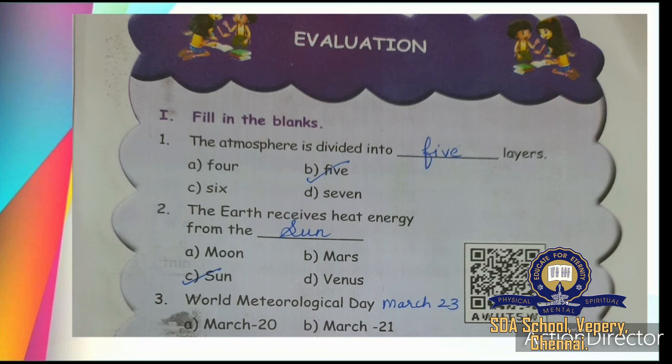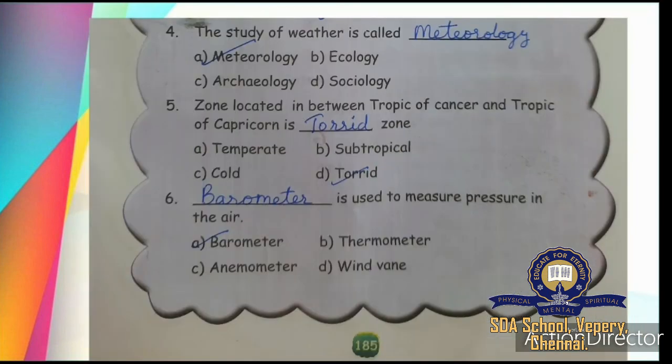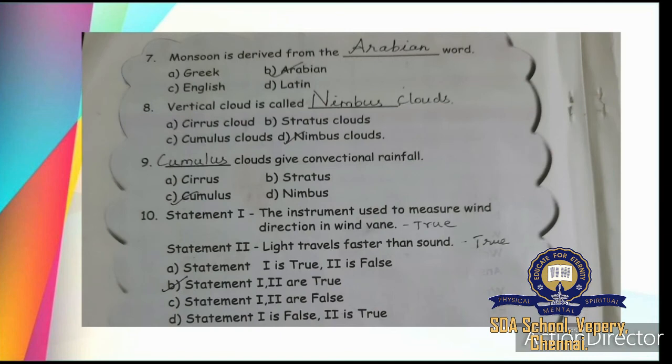A barometer is used to measure pressure in air. Then, monsoon is derived from an Arabic word. Vertical cloud is called nimbus cloud. Cumulus clouds give convectional rainfall.